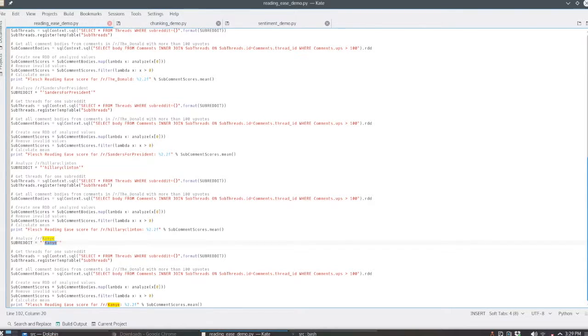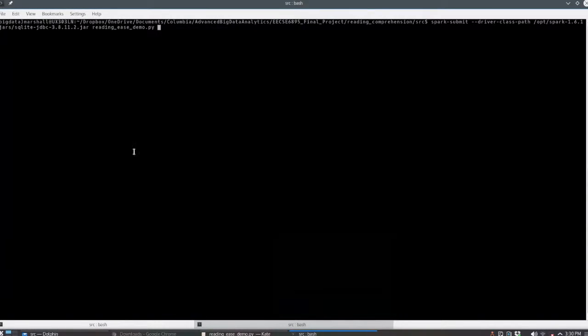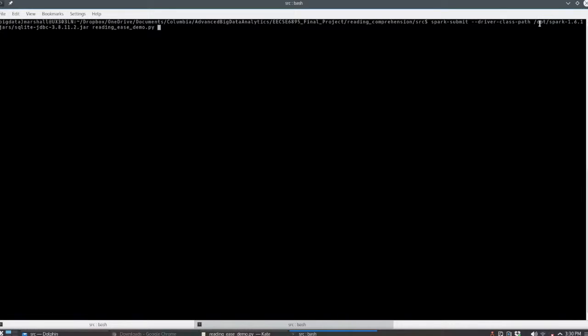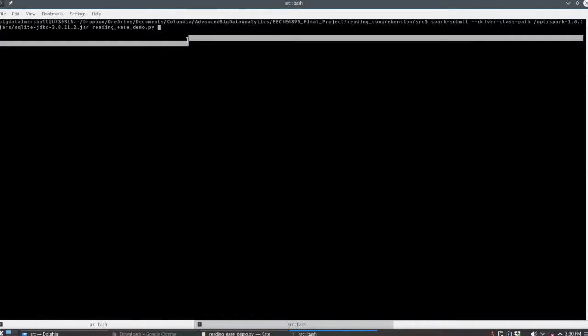So we'll go over here and actually kick that off. I've added Spark Submit to my path in my bashrc file, and I have specified the class path to my SQLite Java file that handles the SQLite database.